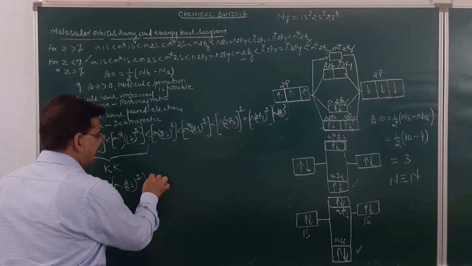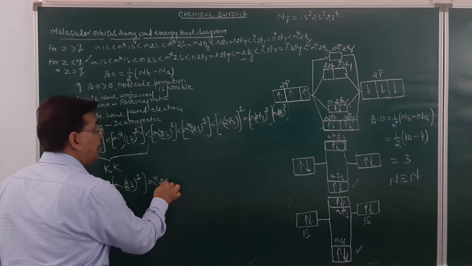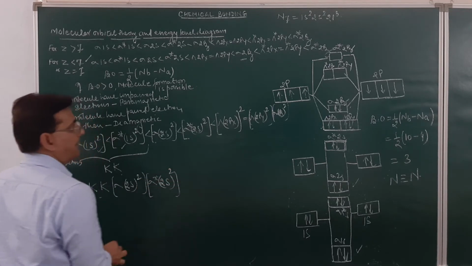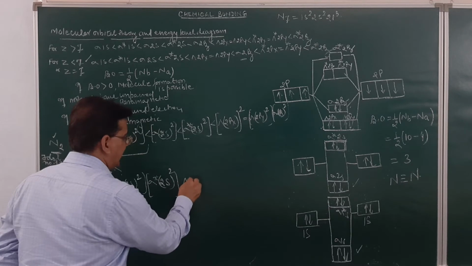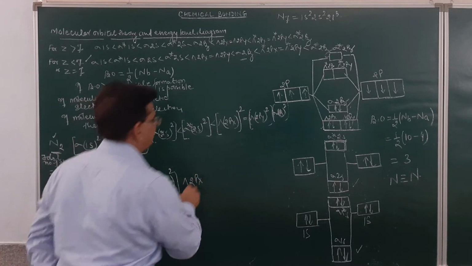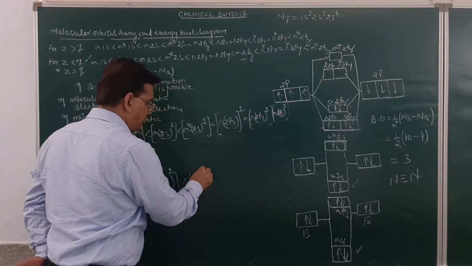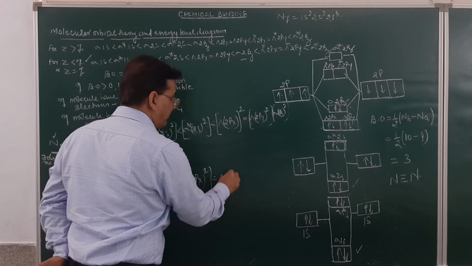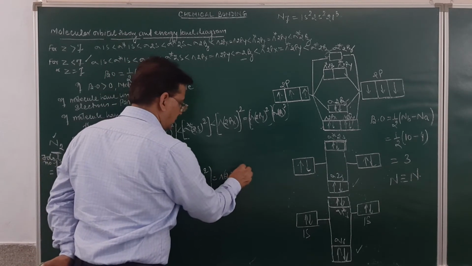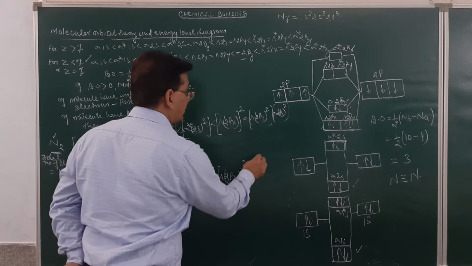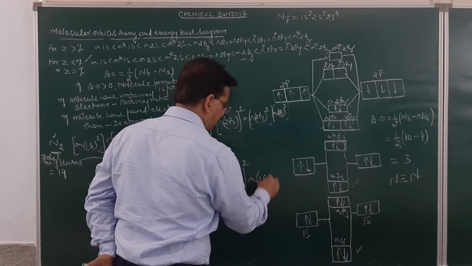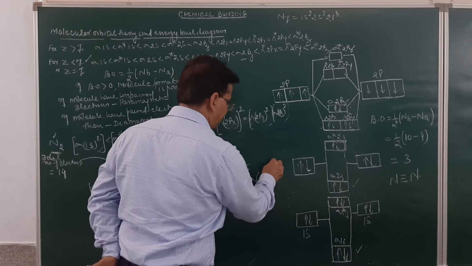Then we have sigma anti-bonding 2s, and this will be 2 electrons. Then we have pi 2px and pi 2py, and this will have 2 electrons each. Then we have sigma 2pz. Am I getting clear, student?